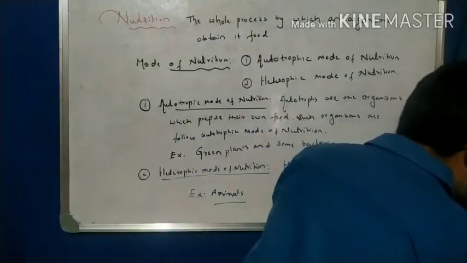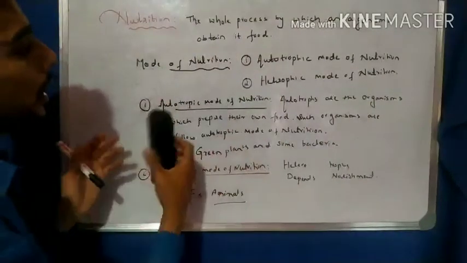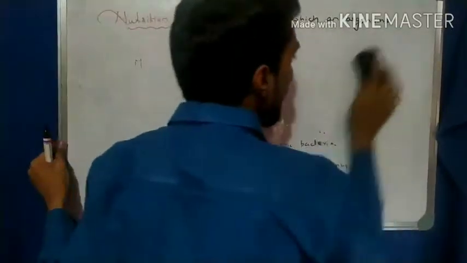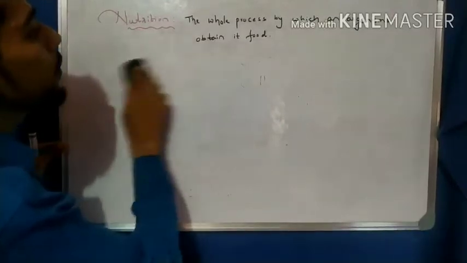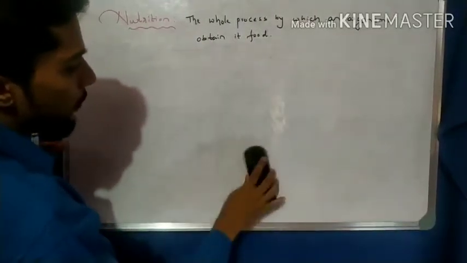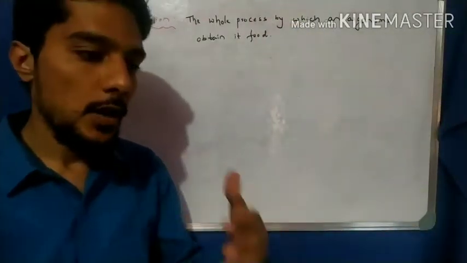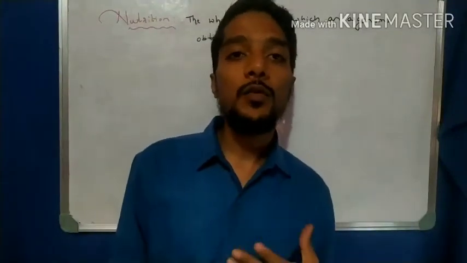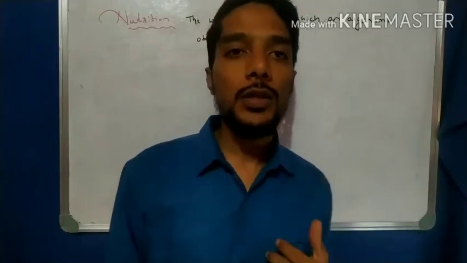So for the autotrophic mode of nutrition, I can take another concept and elaborate on it. As we know, autotrophs prepare their own food. One question arises: how do green plants or bacteria prepare their own food? What process do they follow? That is the process of photosynthesis, right? So another definition of autotrophs: autotrophs are the organisms which prepare their own food with the help of the process called photosynthesis, right?